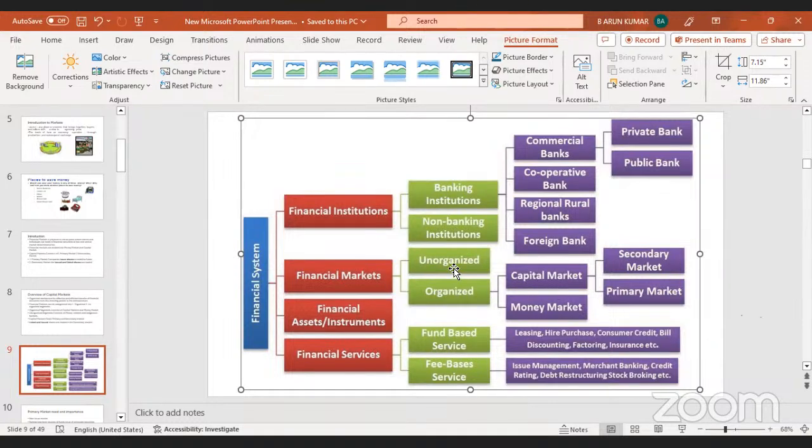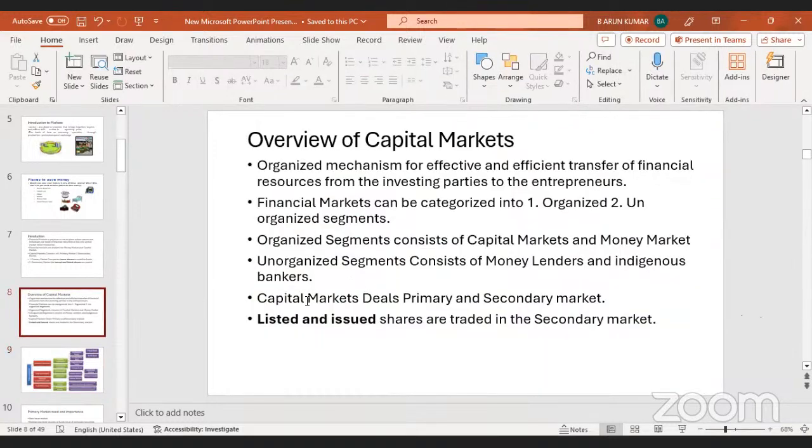Financial markets can be divided into organized and unorganized. Organized segments consist of capital markets and money markets. Unorganized segments consist of money lenders and indigenous bankers. Capital markets deal only in the primary and secondary markets. Shares are issued in the primary market, and listed and issued shares are traded in the secondary market.